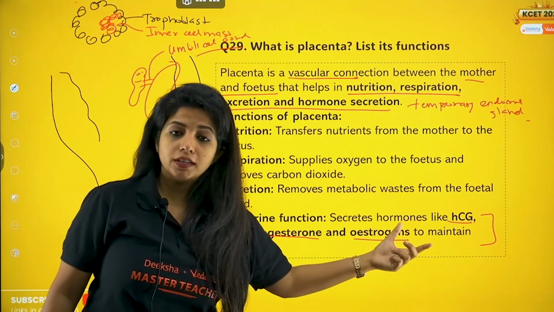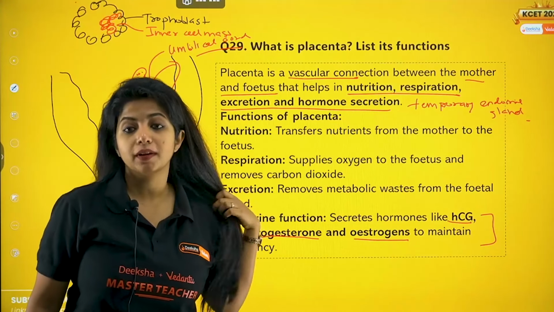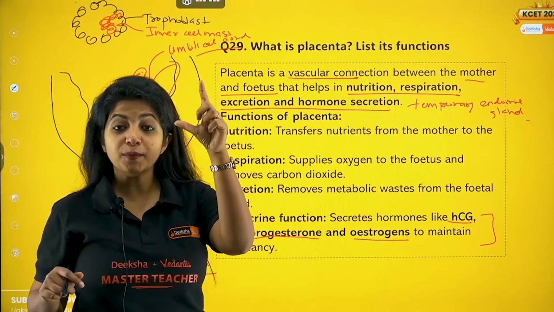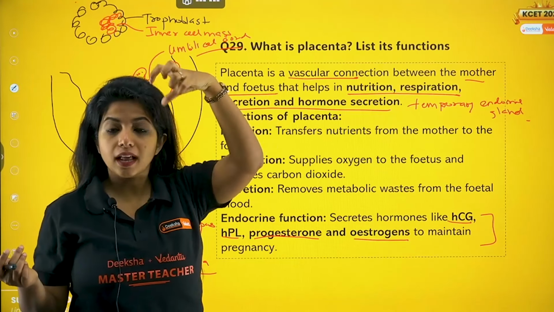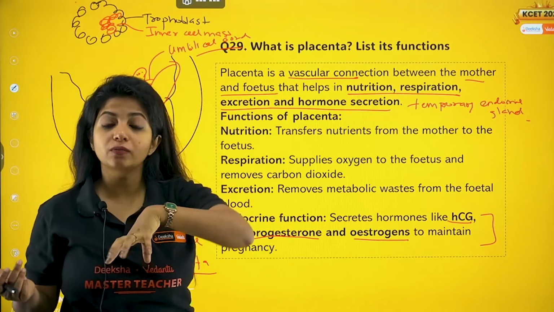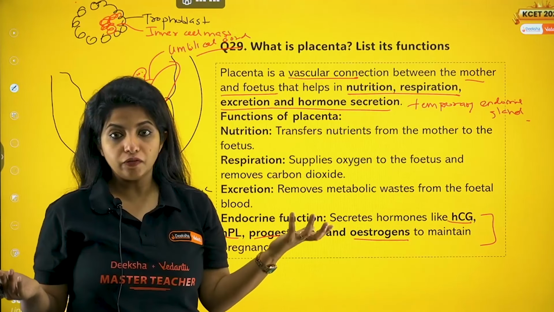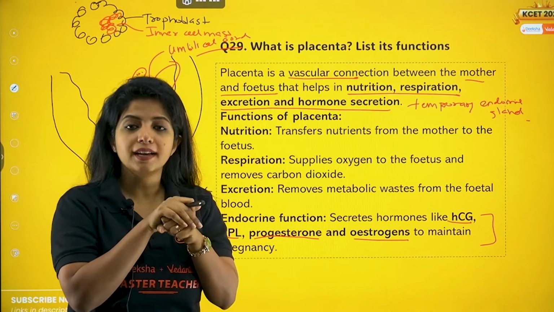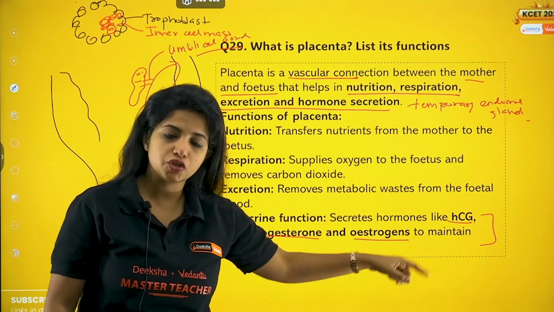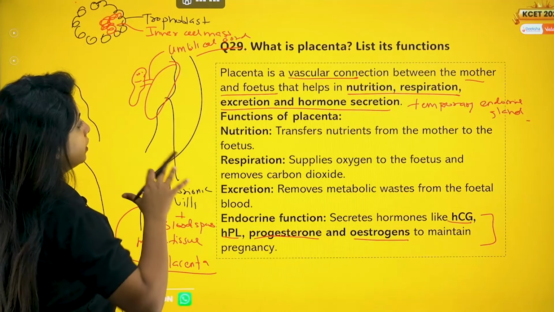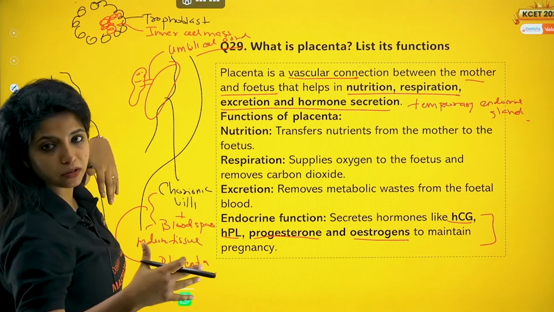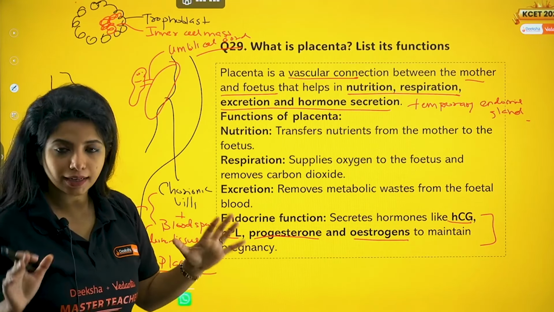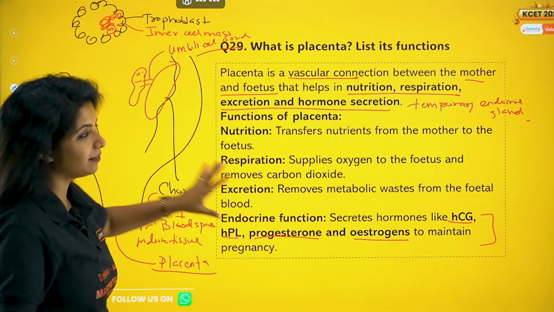HCG is super important, okay, for maintaining corpus luteum. Corpus luteum will keep on producing progesterone, and that's how it works. Remember luteinizing hormone LH was there in the menstrual cycle, which was helping the corpus luteum to be maintained, and this corpus luteum was releasing progesterone. But now, you need someone to keep the corpus luteum ready to still produce progesterone, and that is HCG. HCG helps in the survival of corpus luteum, which is why you get progesterone. Now, if you feel it's very difficult to understand, chill. Remember this, okay? That's all.